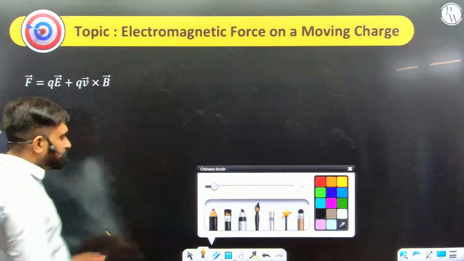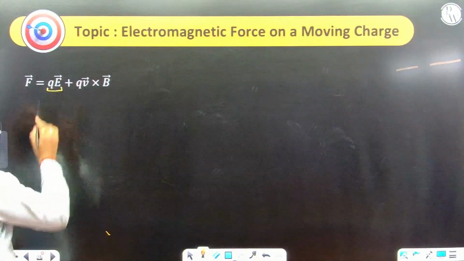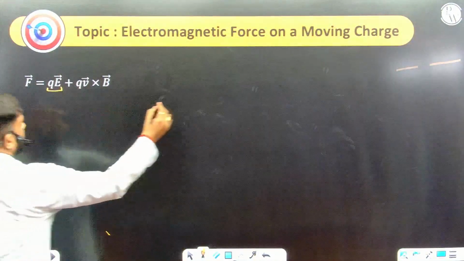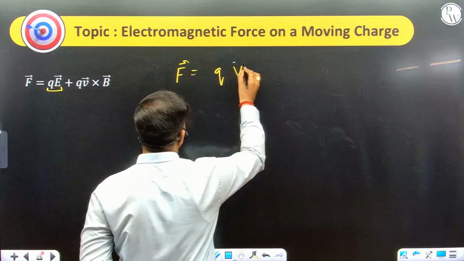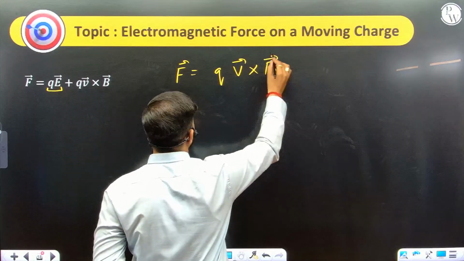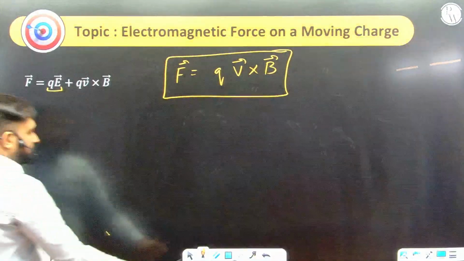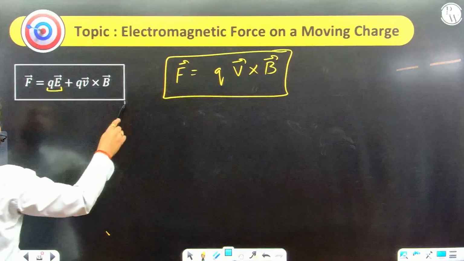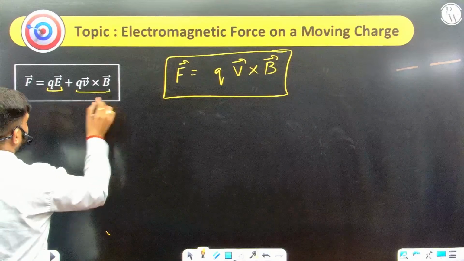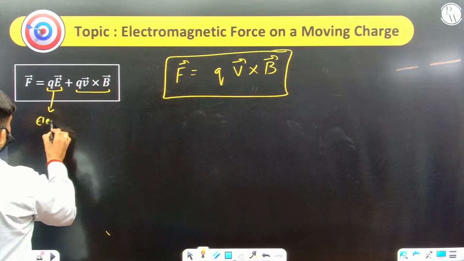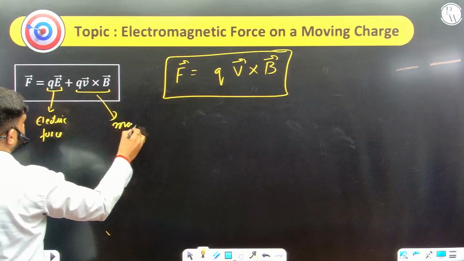So the formula of the net force on the charged particle, including the electrostatic force, the net Lorentz force, if I say charge is q, it's moving with velocity v, then the Lorentz force is q v cross B in the absence of external electric field, and in the presence of external electric field, it is q E, the electrostatic force, and q v cross B, the magnetic force.